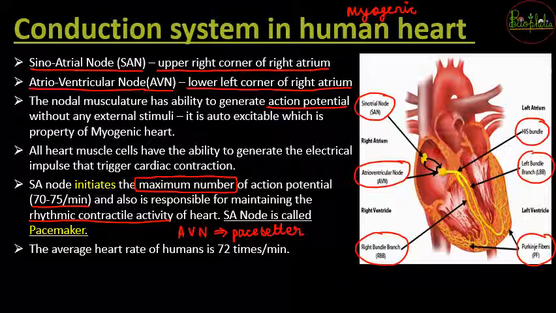How does that happen? In that case the AV node has the ability to keep the heartbeat up to 45 times per minute. So it maintains that ability of the heart. That is why it is called the pace setter.